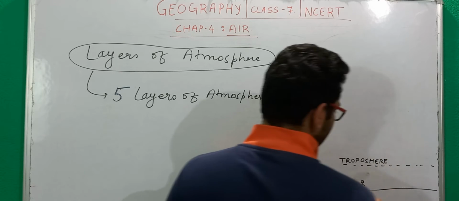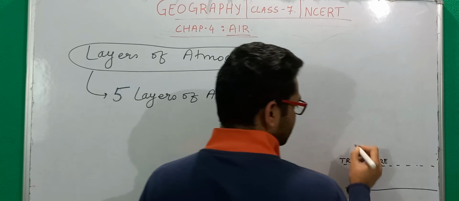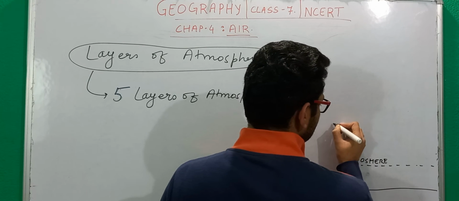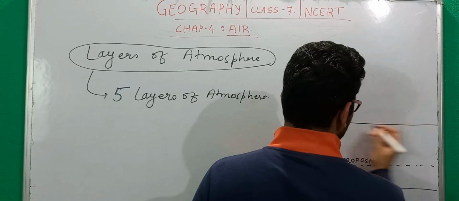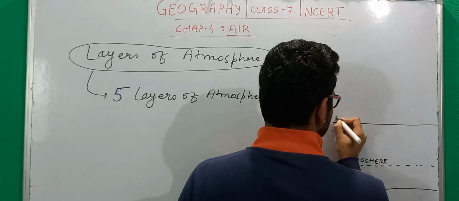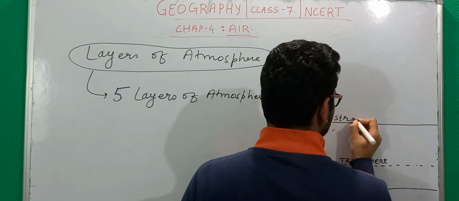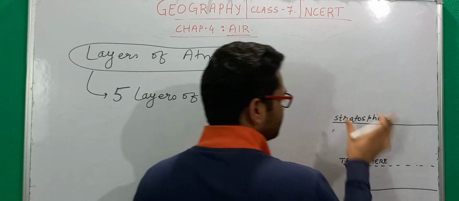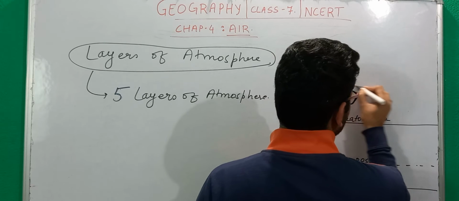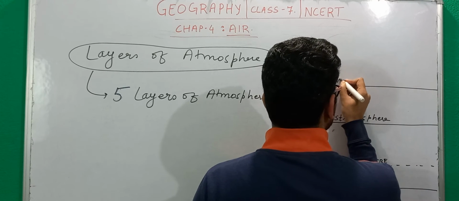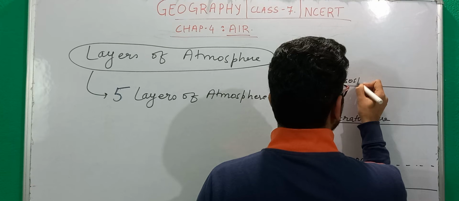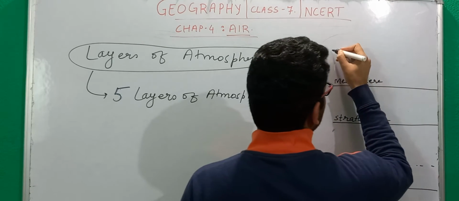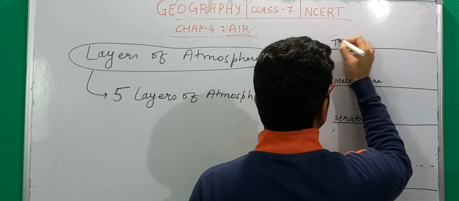And above the troposphere there is another layer that we call the stratosphere. Above this is another layer called the mesosphere. Then you have another layer called the thermosphere.